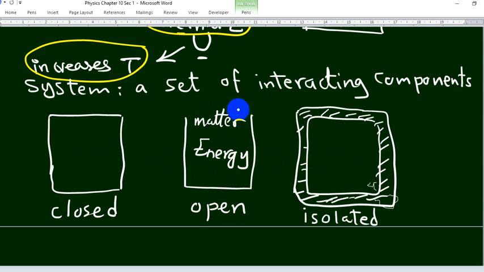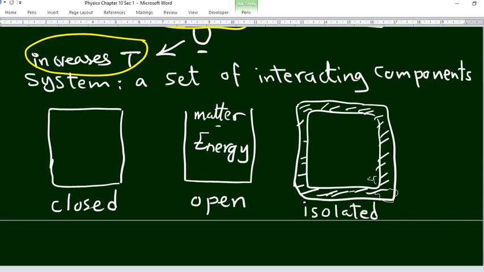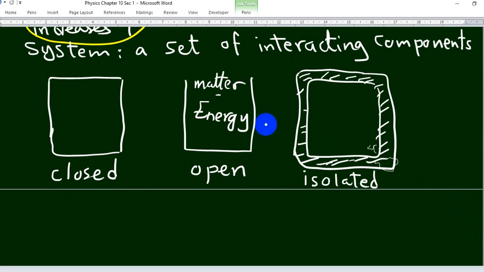A hot cup of tea, opened, so some particles of water can evaporate, can escape. So here matter can be transferred or exchanged with the environment. Environment means the surrounding. And also some energy. The hot cup of tea after some time becomes cold because heat is transferred from the hot cup of tea to the surrounding.